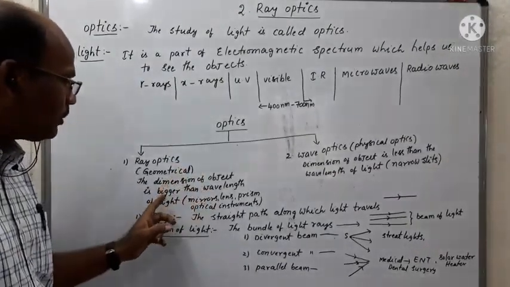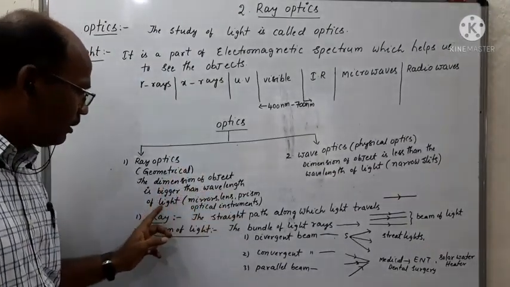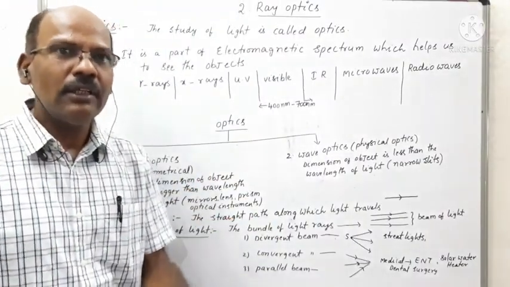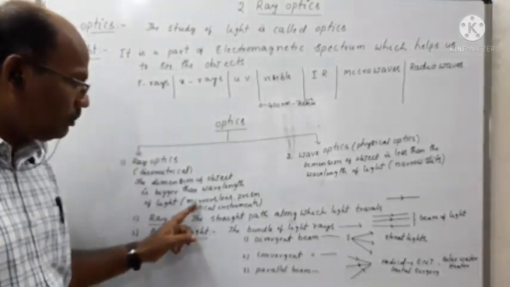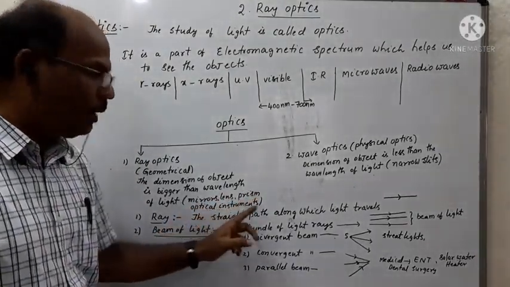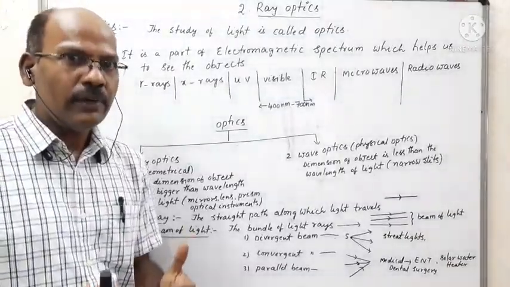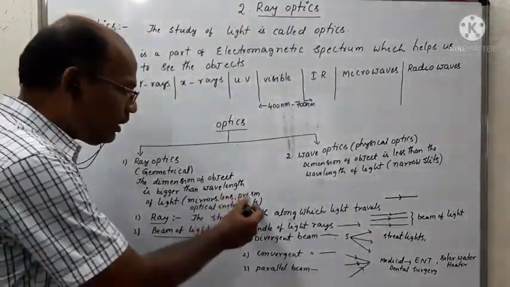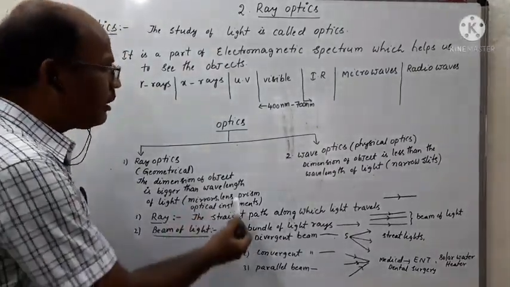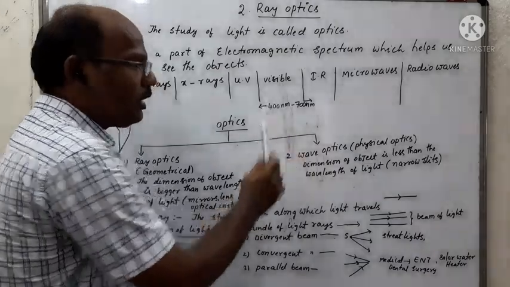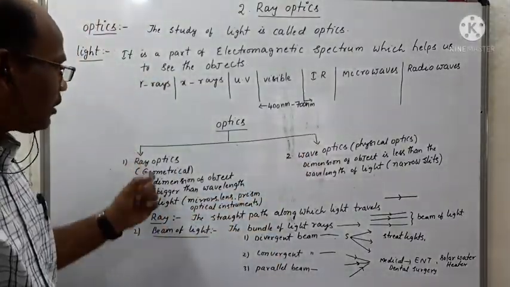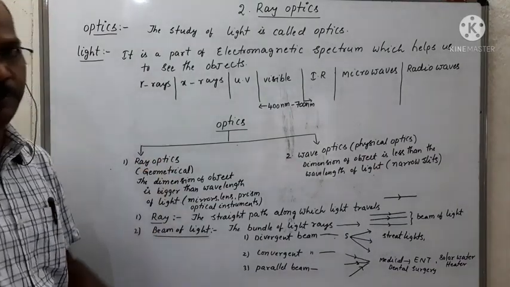The dimension of the object is bigger than the wavelength of light. Objects here means mirrors, lenses, prisms and optical instruments. If the dimensions of all these objects are bigger than the wavelength of light, which is 400 nanometers to 700 nanometers, that part of optics is called ray optics.